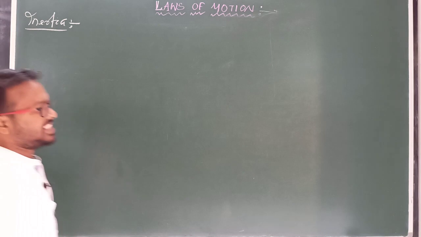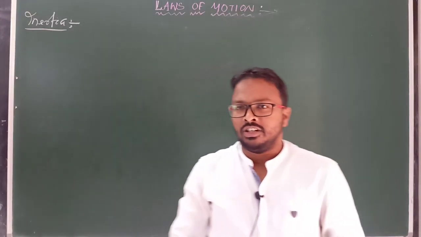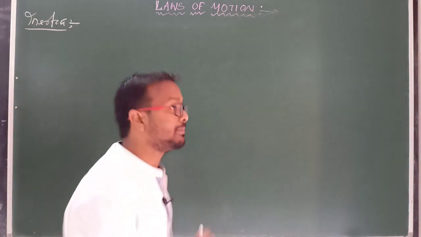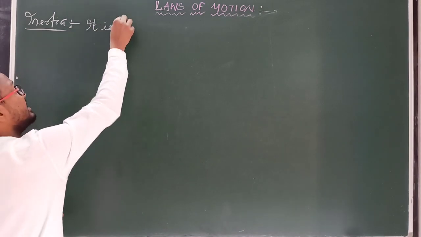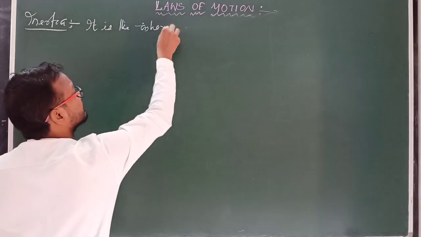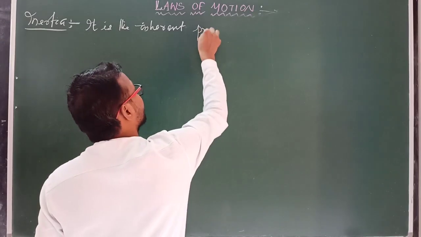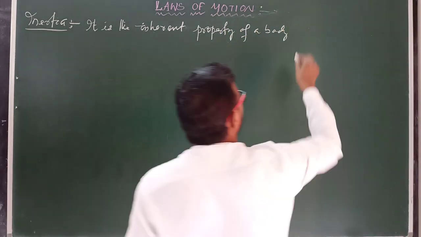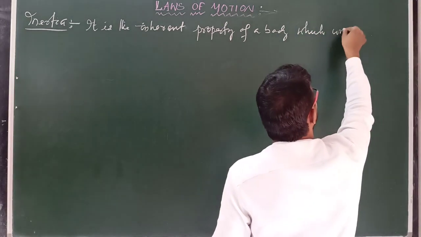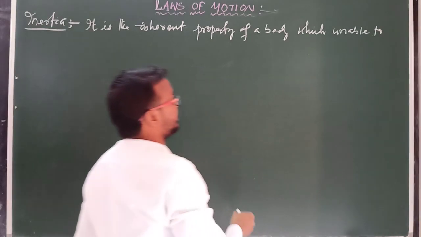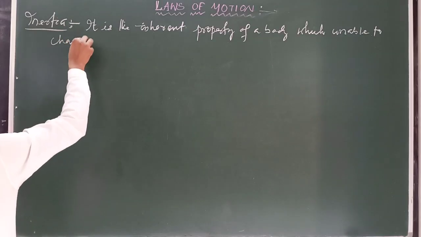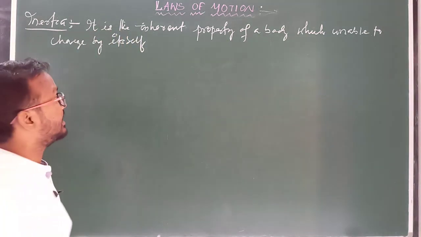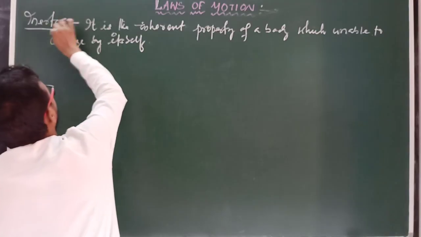Inertia. Inertia means jadatva. So the definition of inertia is that it is the inherent property of a body which is unable to change by itself, is called inertia.